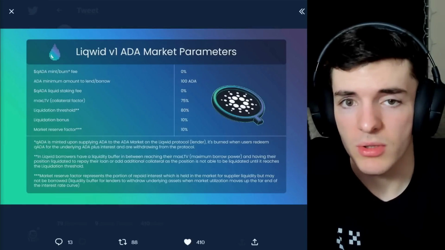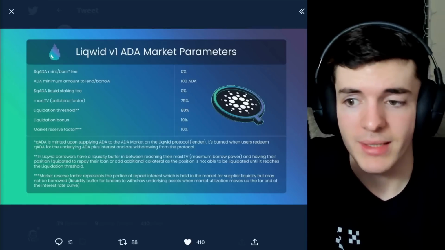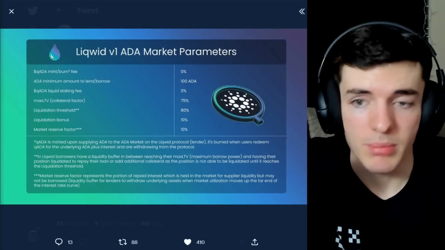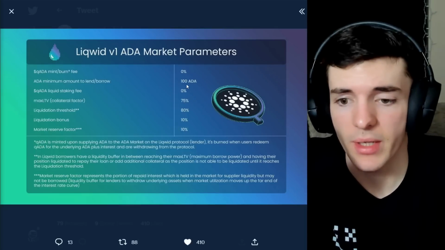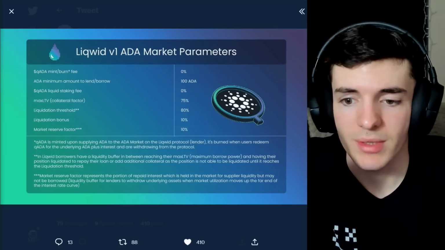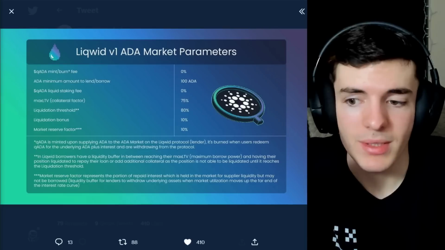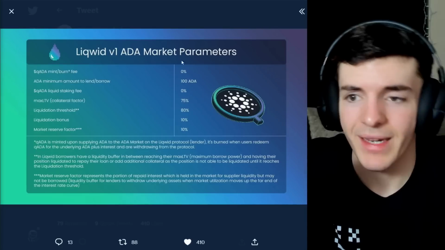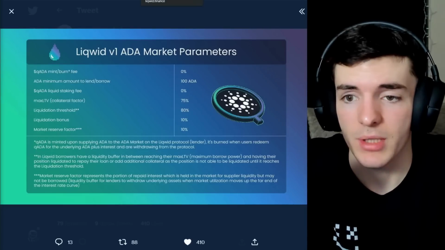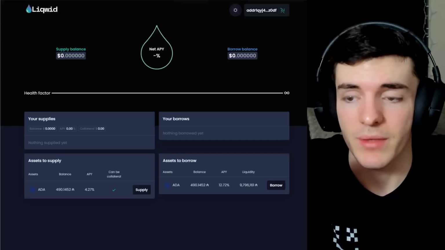The main things to note are for borrowers, as the fees for minting and burning and staking and supplying aren't really too much, except for the minimum amount of 100 ADA, but the liquidation threshold is 80%, the liquidation bonus is 10%, and the market reserve factor is also 10%. Now we can jump into the actual application, which is the Liquid Finance app.